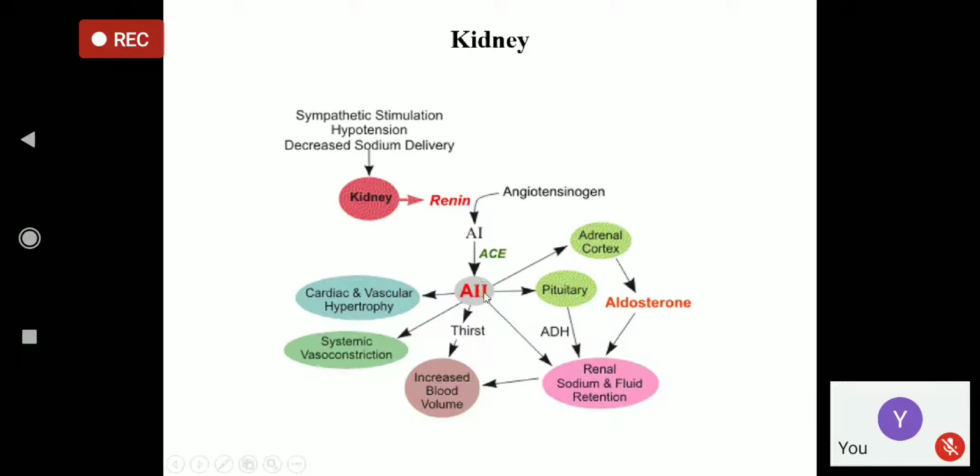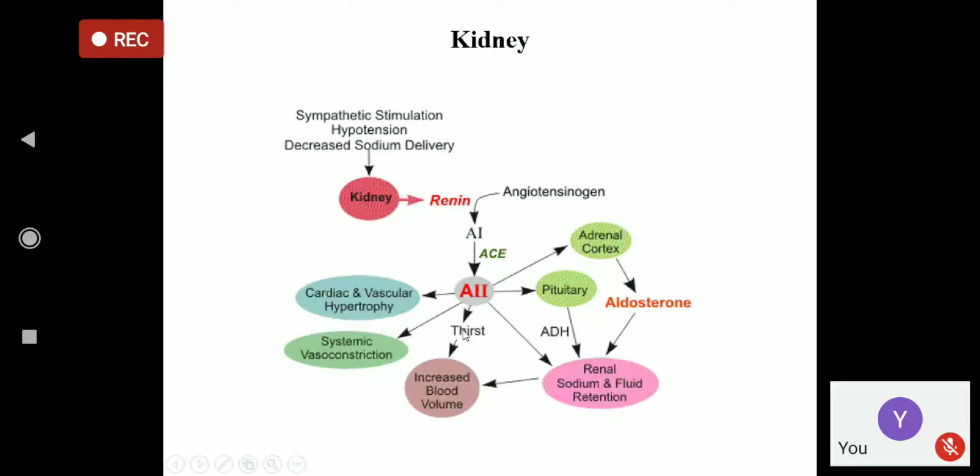And for a longer time, if angiotensin 2 is there, there will be cardiac and vascular hypertrophy. That is why an ACE inhibitor, angiotensin converting enzyme inhibitor, is used in the treatment of hypertrophy and very high blood pressure.